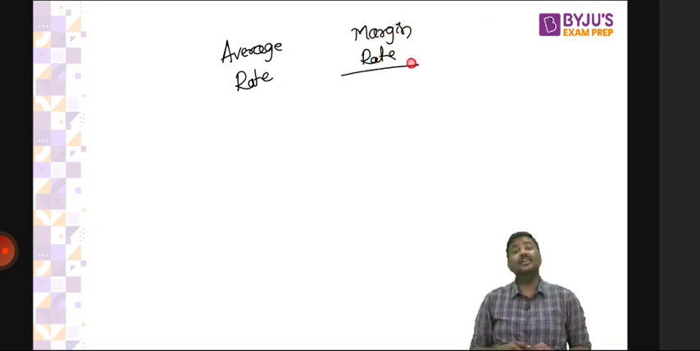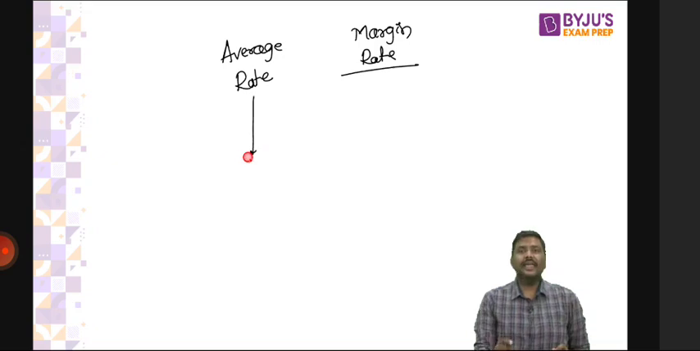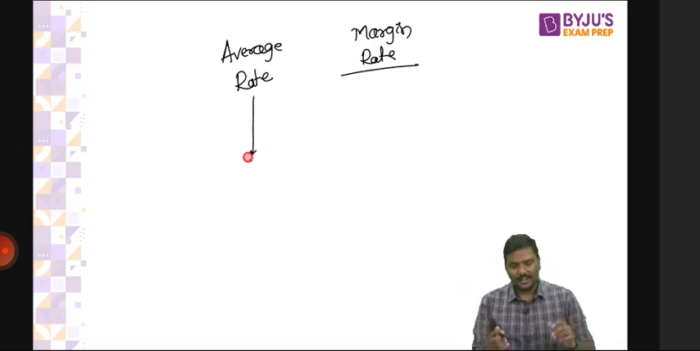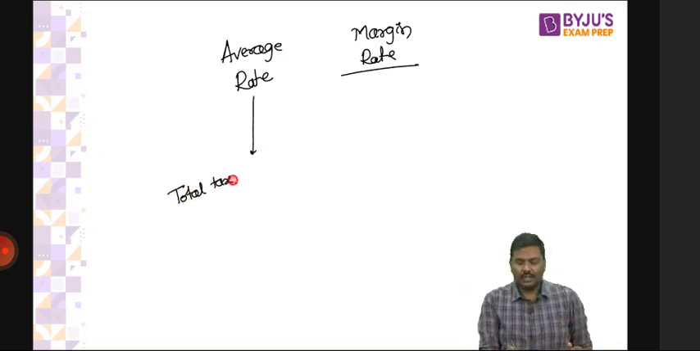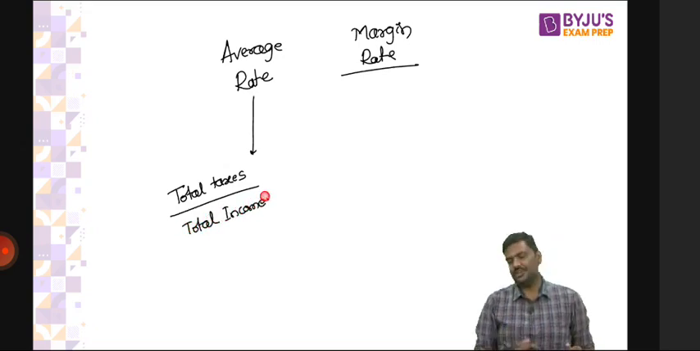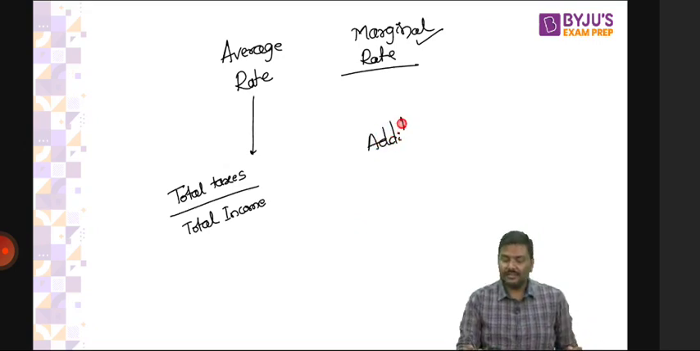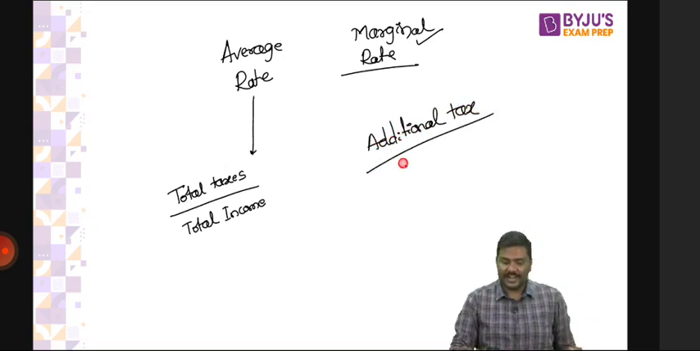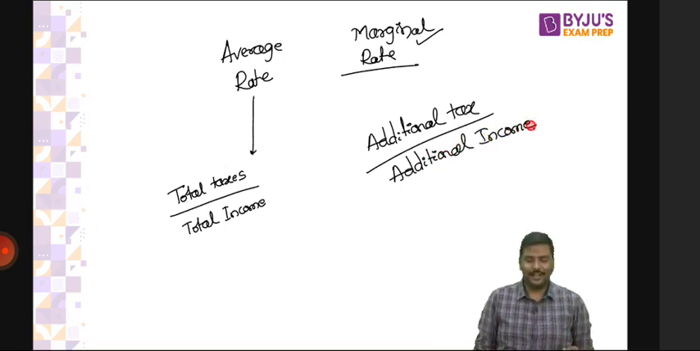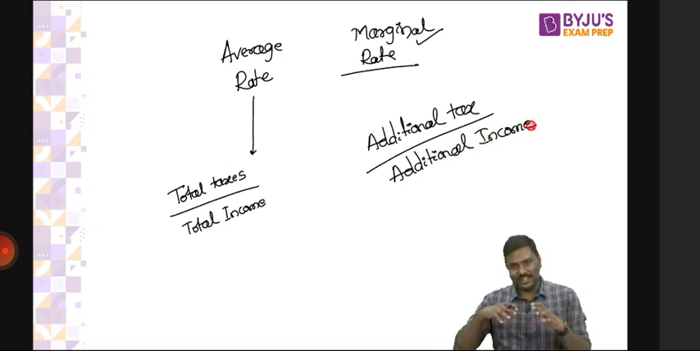What is average rate? How much is the average rate of tax applicable? Average rate: total taxes paid divided by total income. That is average. What is marginal tax rate? Additional tax divided by additional income. And that is marginal tax rate. That's the reason I generally don't discuss all of this in a GS paper class. Why? These are all very technical in nature.